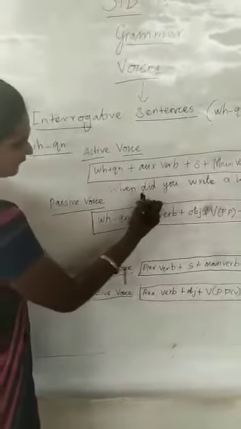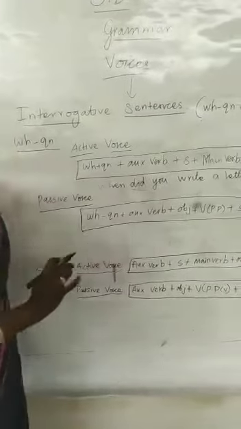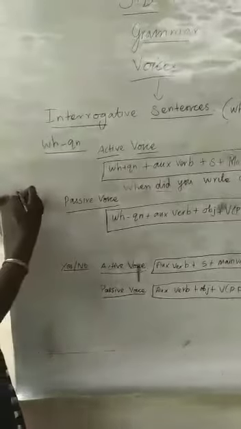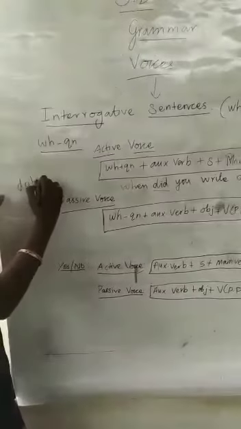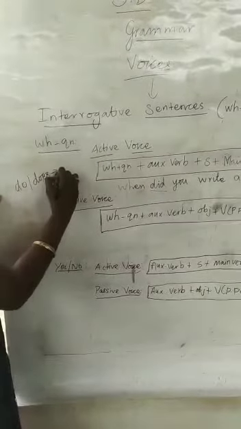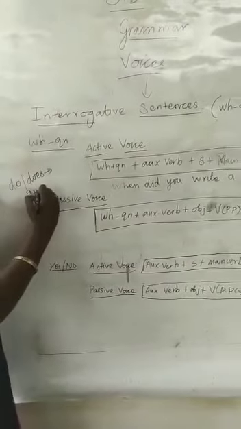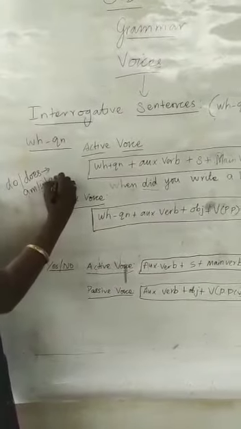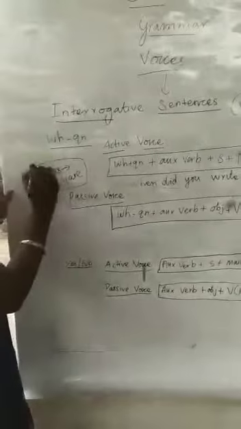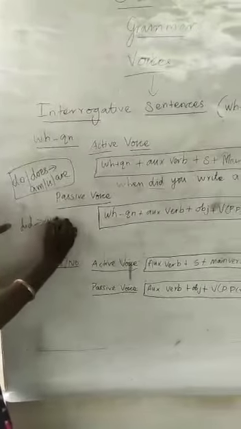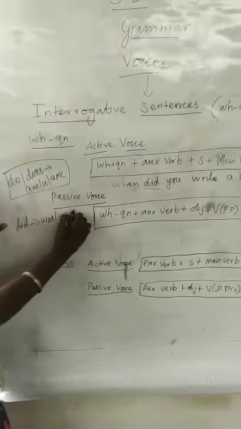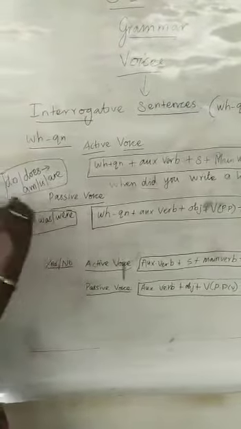When you see the word did, you may know it's past tense. And I'll give the clue. Suppose in active voice, if do or does comes, you will take am or is or are in passive voice, according to the object. And if did comes, you will take was or were according to the object. Remember these hints alone, and it is easy to change.